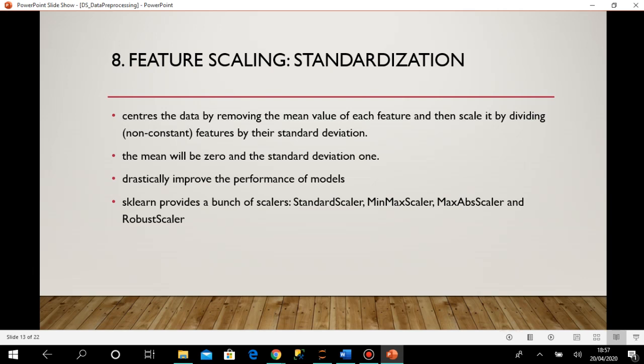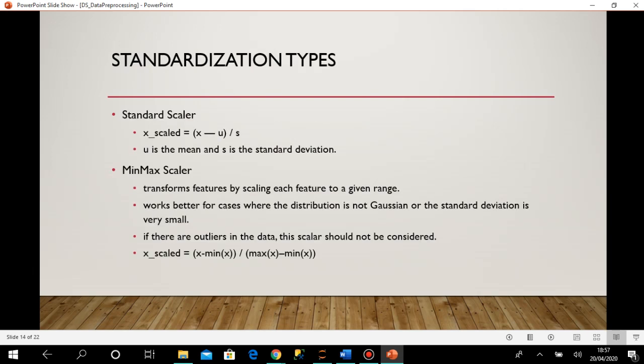Here you understand that as I am subtracting the mean value, the mean will be 0 and the standard deviation will be 1. It drastically improves the performance of the models, and the sklearn library provides a bunch of scalers, meaning there are different ways I can implement this standardization. There are 4: standard scaler, min max scaler, max abs scaler and robust scaler. I will just quickly go through them.